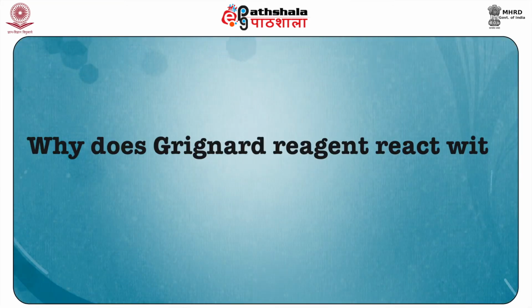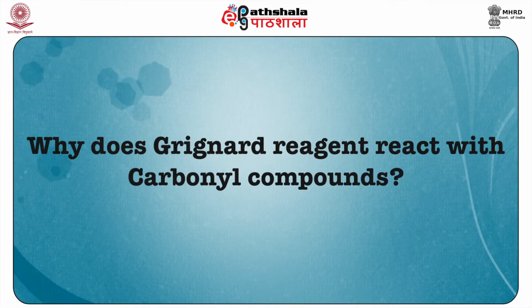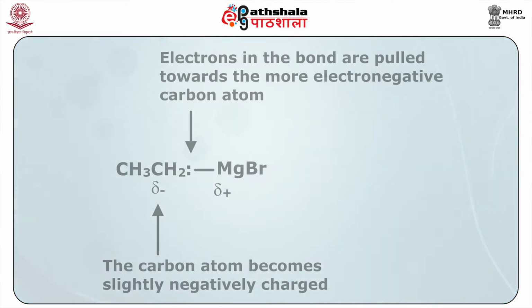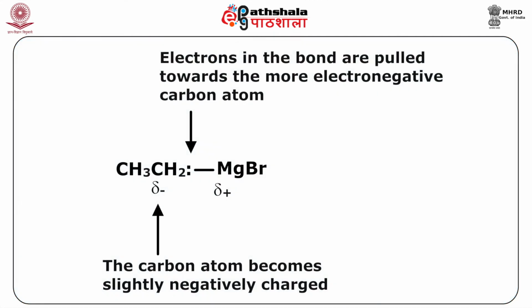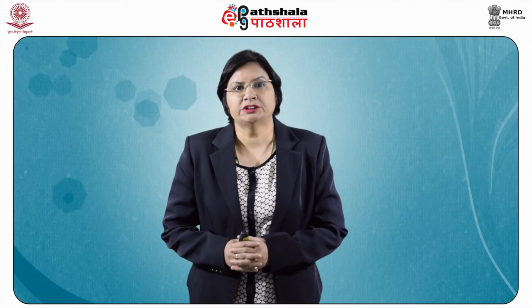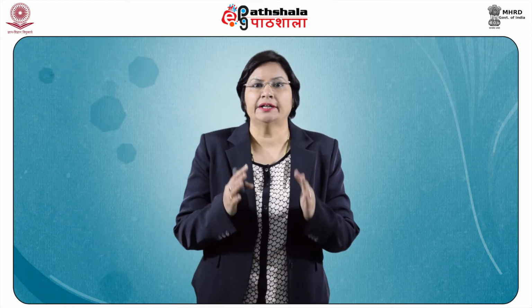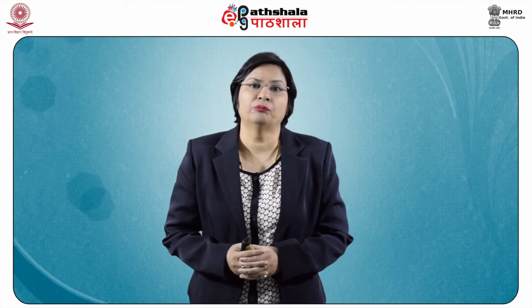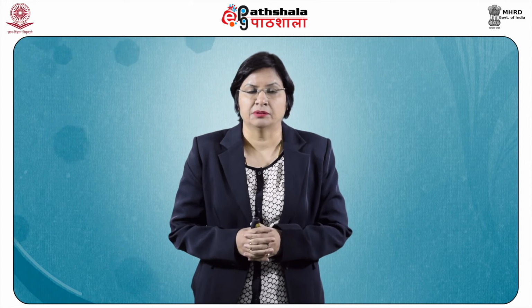Why do Grignard reagents react with carbonyl compounds? The bond between the carbon atom and the magnesium is polar. Carbon is more electronegative than magnesium, as you are already aware, and so the bonding pair of electrons is pulled more towards the carbon, and that leaves the carbon atom with a slight negative charge. The carbon-oxygen double bond is also highly polar, with a significant amount of positive charge on the carbon atom.